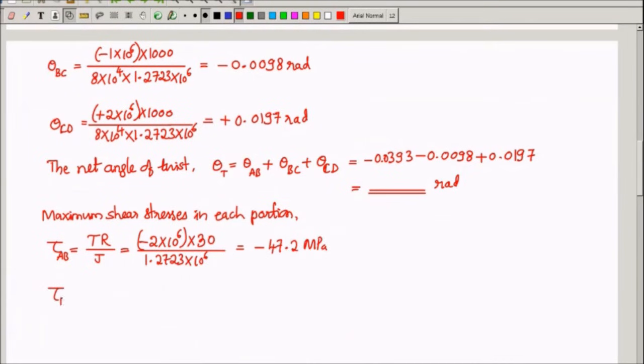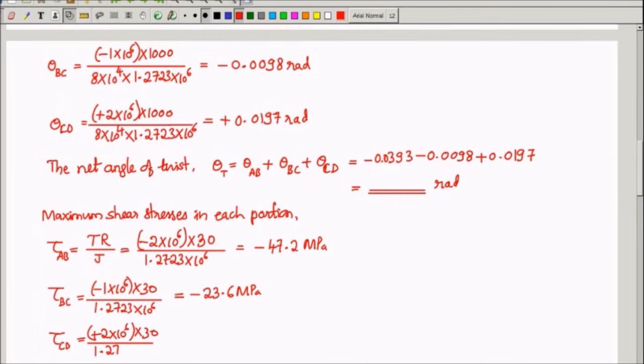Shear stress in the region BC is minus 1 into 10 power 6 into 30 divided by 1.2723 into 10 power 6. To calculate this, you will get minus 23.6 MPa. Tau CD is plus 2 into 10 power 6 into 30 divided by 1.2723 into 10 power 6, which comes out to be 47.2 megapascal.